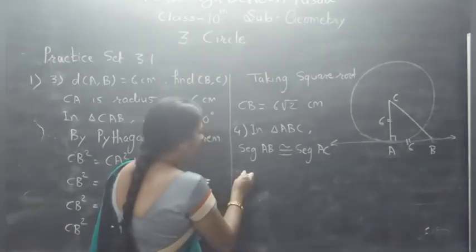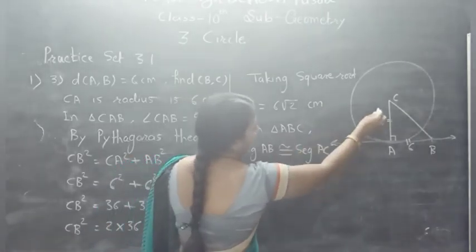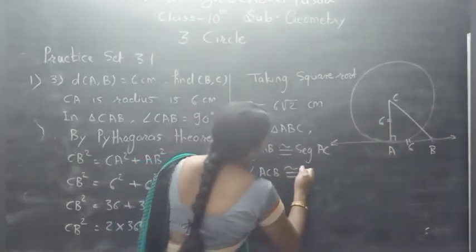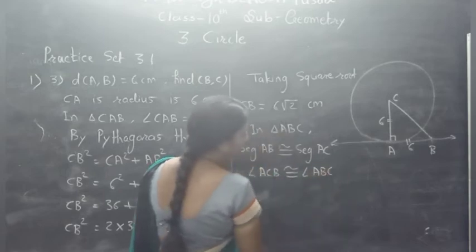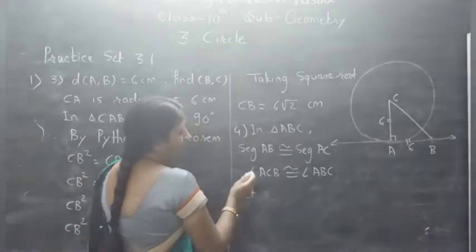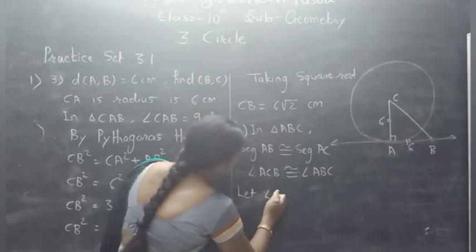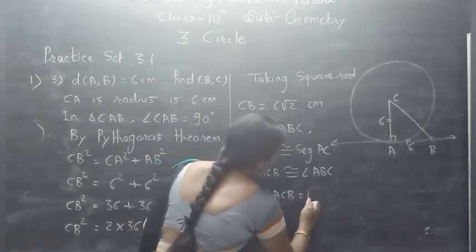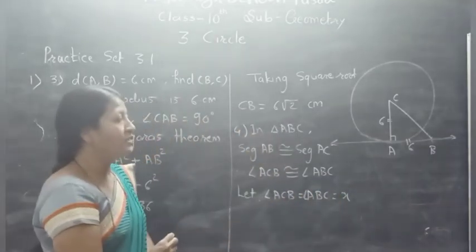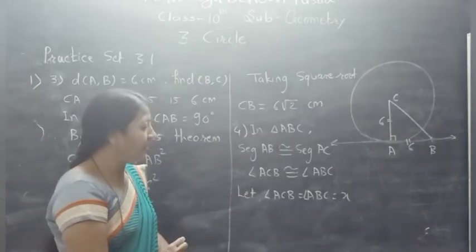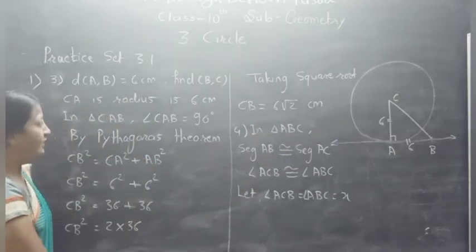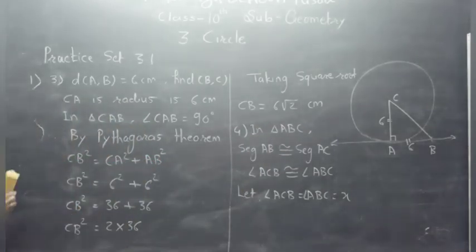Therefore angle ACB is congruent to angle ABC. Now here we consider, let angle ACB be equal to angle ABC be equal to x. Now by using the fact that the sum of measures of all angles of a triangle is 180, we can find the measure of angle B and angle C. Now first of all take a screenshot, we clean this part to continue.